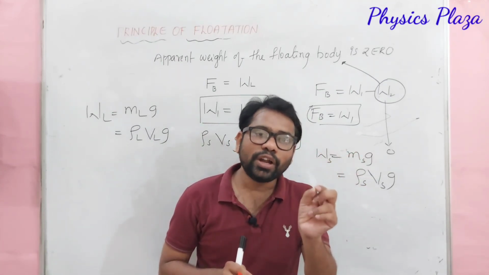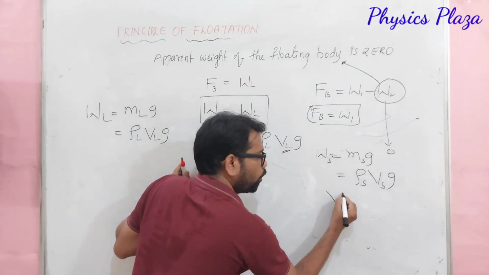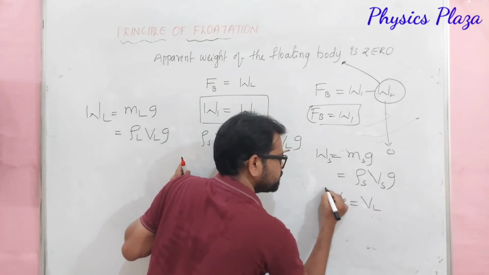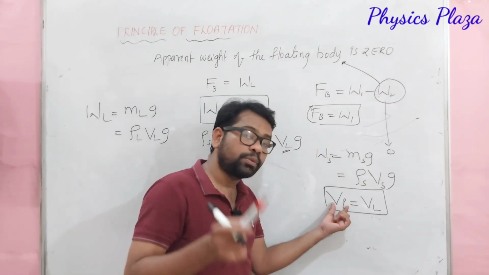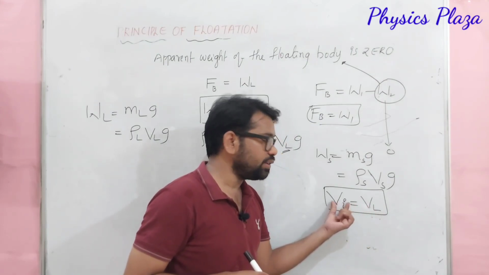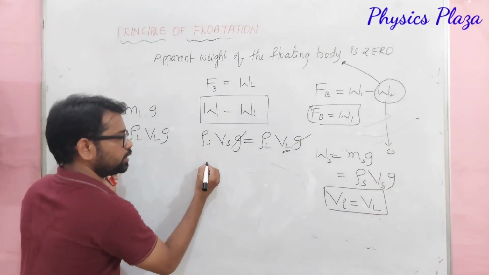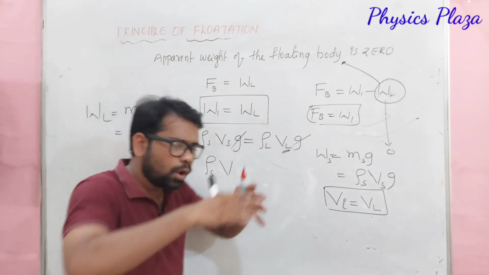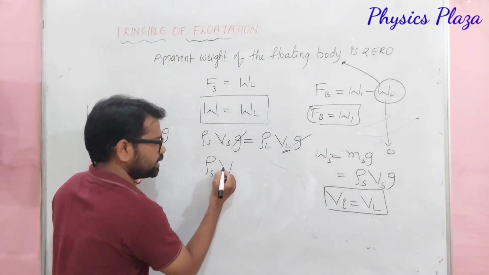But children, according to the Archimedes principle, the volume of the body immersed is equal to the volume of the liquid displaced. It's very important. So, in the place of VL, now we can write VI. Here g gets cancelled. So, here rho S Vs. Vs means the whole volume of the solid. So, we don't write S every time; we will write a capital V.